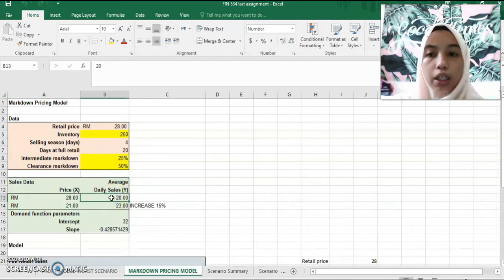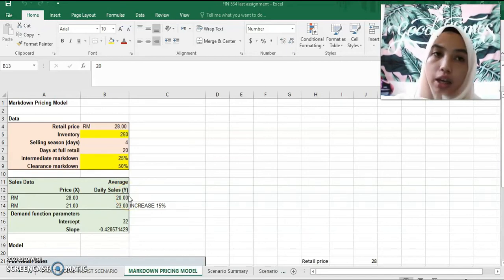For me, average daily sales is the number of units that I sell at 28 ringgit. I think that my daily sales is 20, because I am new in this business, so I expected that I can sell 20 for a day.